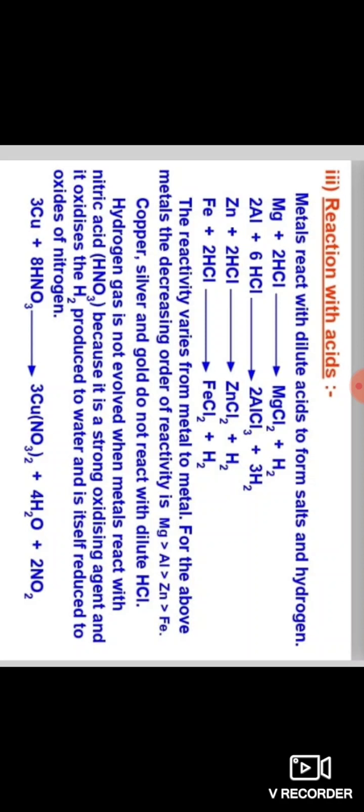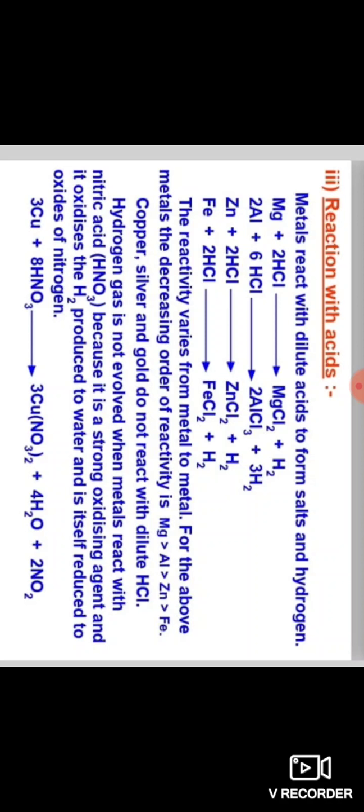AlCl3, aluminium chloride, is also one of the salts. Zinc chloride is also one of the salts, and ferric chloride is also one of the salts. And H2 means hydrogen. Hydrogen gas is liberated.